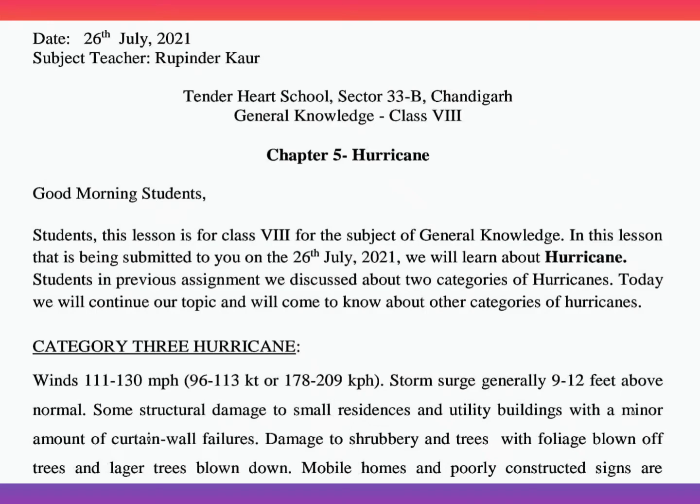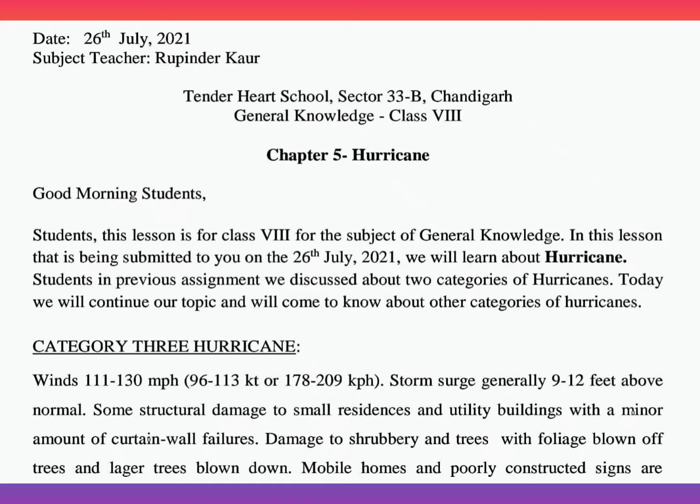Category 3 hurricane. Winds 111 to 130 mph, that is 96 to 113 kt or 178 to 209 kph. Storm surge generally 9 to 12 feet above normal. Some structural damage to small residences and utility buildings with a minor amount of curtain wall failures.